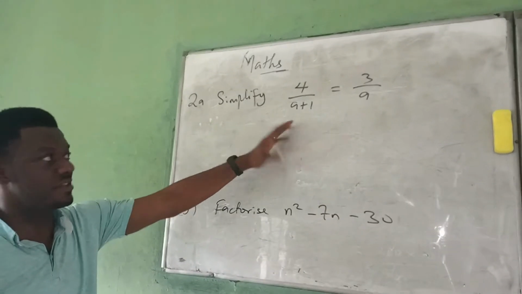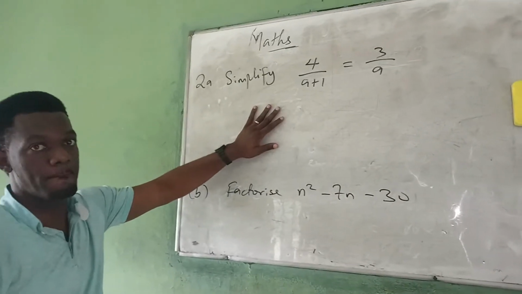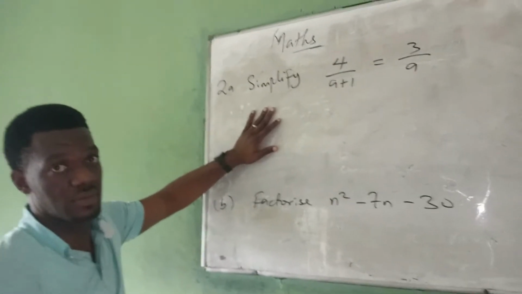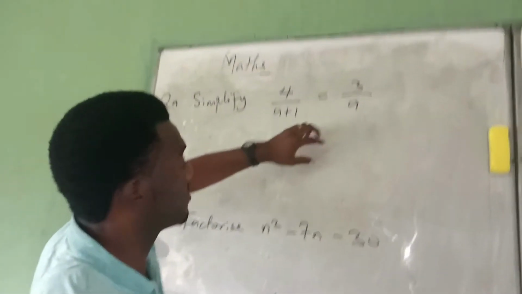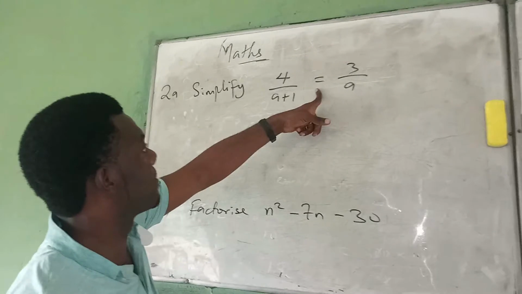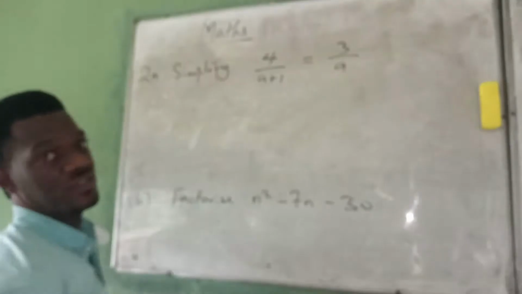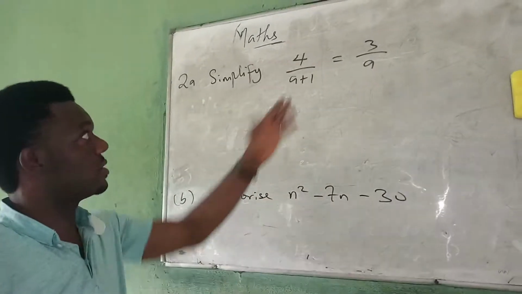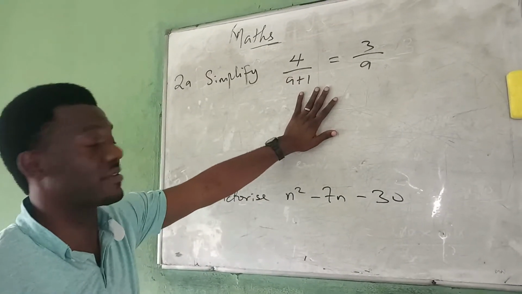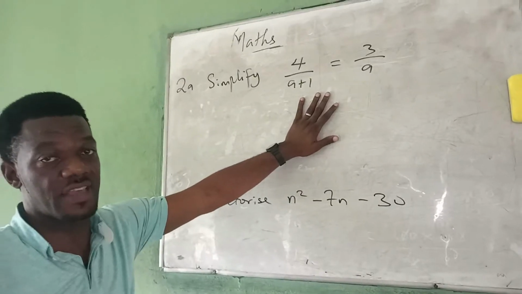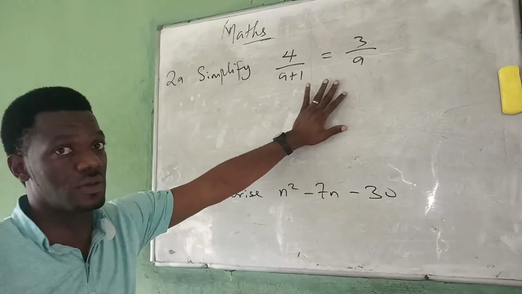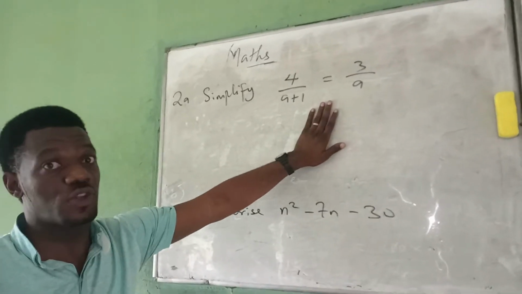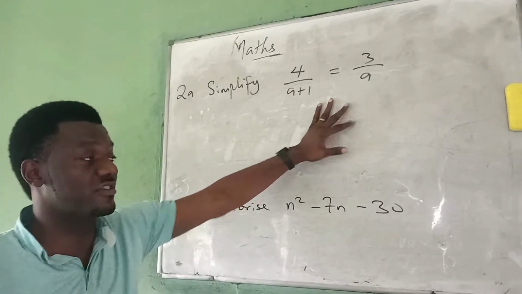So number 2, simplify. This is an algebraic equation involving fractions. Just as when you see this kind of equation, as I normally tell you people, you do what is called separation. These fractions are separated by the sign of equality. So mathematically, the step you are going to take here is what we call cross multiplication.